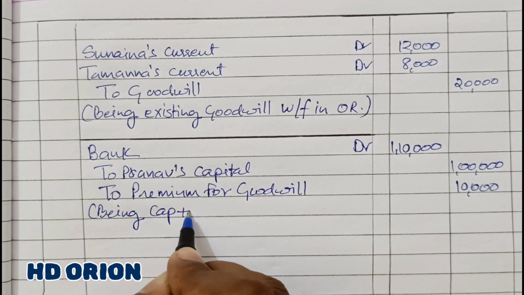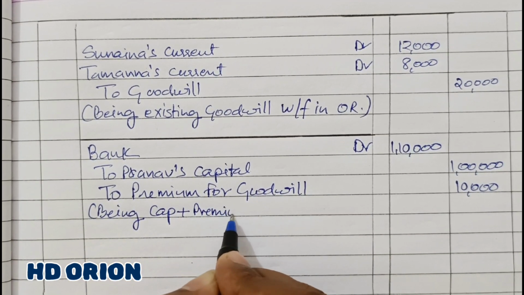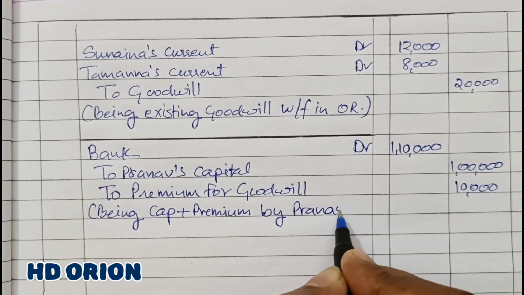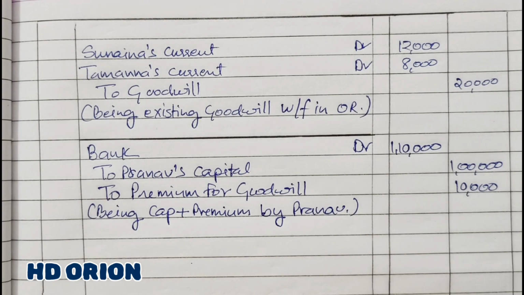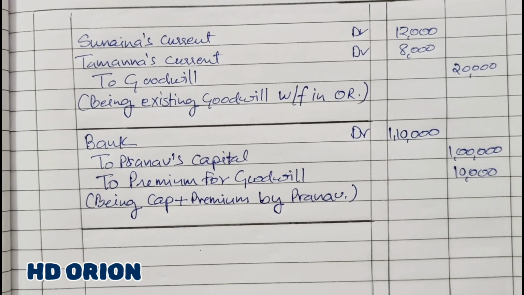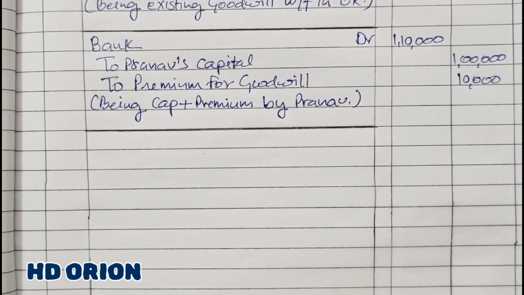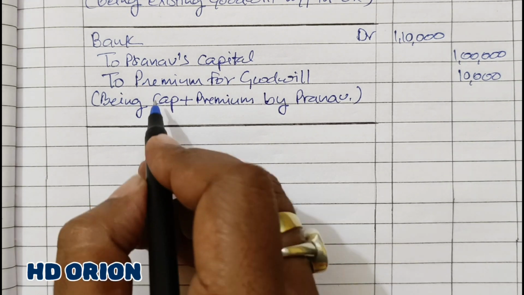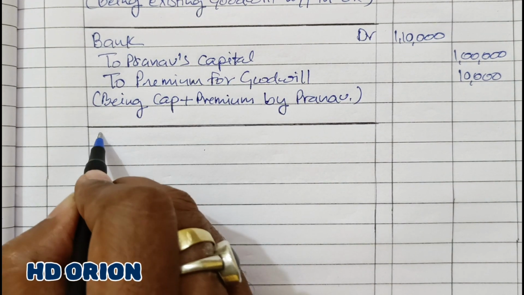Being capital plus premium brought by Pranav. Now this premium is the compensation which Pranav has brought for the sacrificing partners, because old partners have sacrificed their portion of profit in favor of new partner Pranav. So this premium will be paid to the sacrificers.